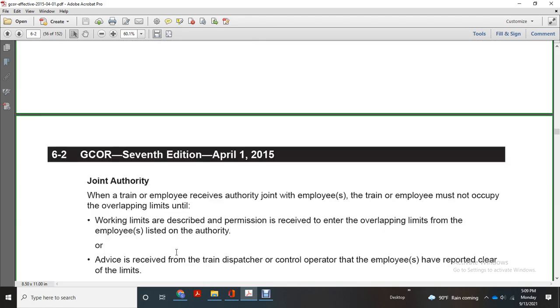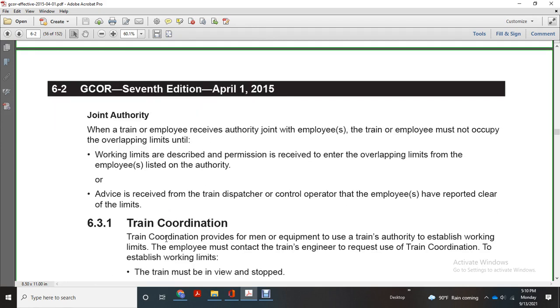Joint authority: the train employee receives the authority to join with the employee with the train. The employee must not occupy overlapping limits unless the warrant limit is described with permission to occupy the overlapping limits from the employees listed in the authority. Advise the train dispatcher or control operator if the employee has reported clear of the limits.